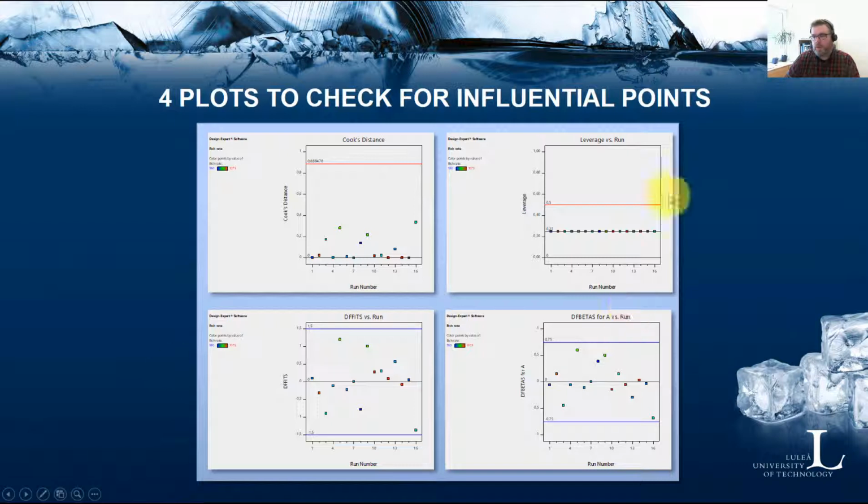So in this case, we're looking at DF betas for A, or beta for A, but you can also look for beta 0, for example, and so on. And this plot shows the influence that the ith observation has on each regression coefficient. So these two plots together can be used to find influential points for the fitted models and the fitted parameters of the model.